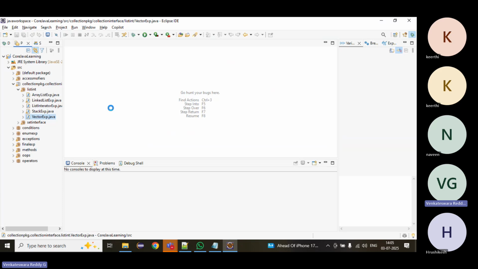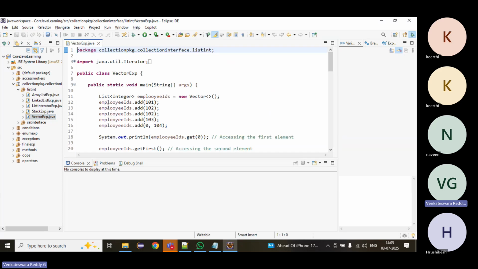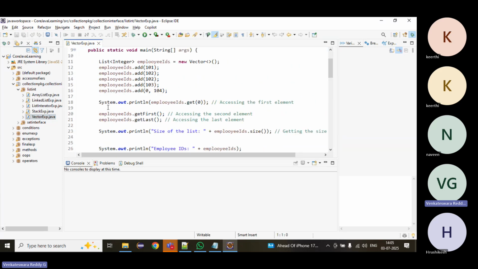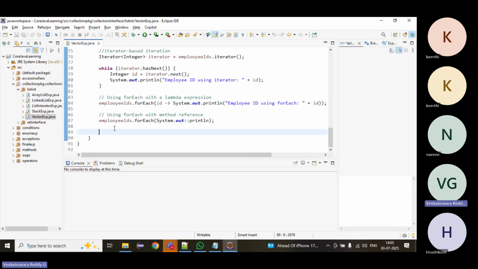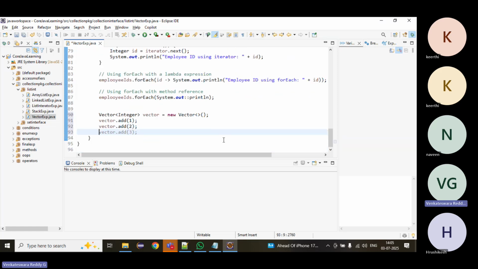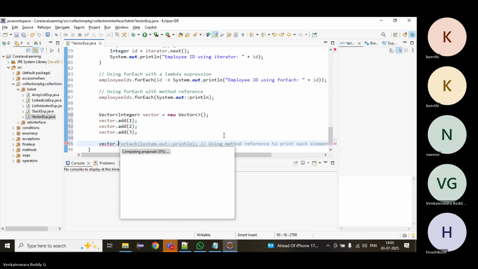On the Vector and Stack, instead of an iterator on the legacy collections, suppose I create one more Vector. We can call it on the legacy classes.